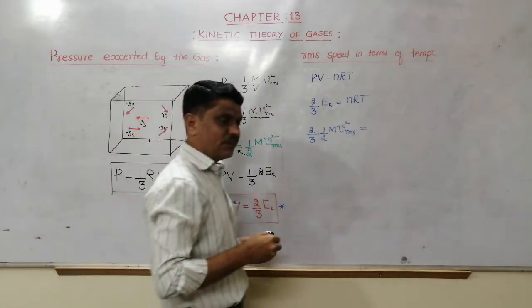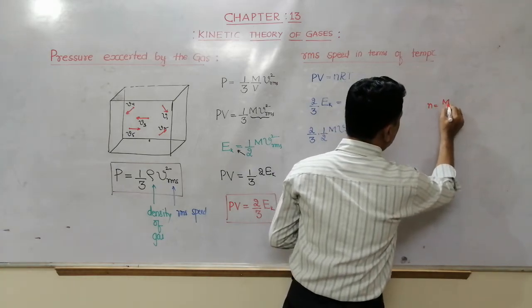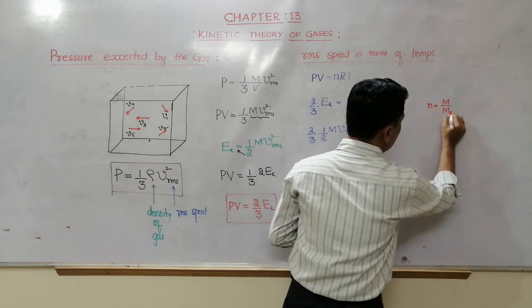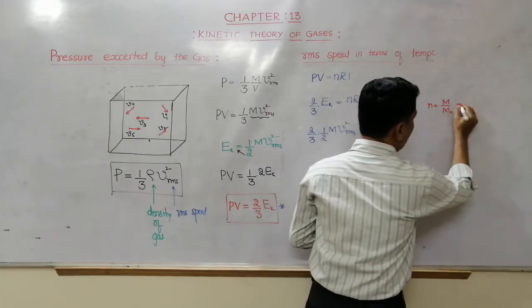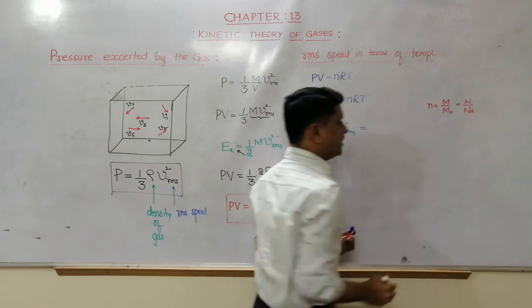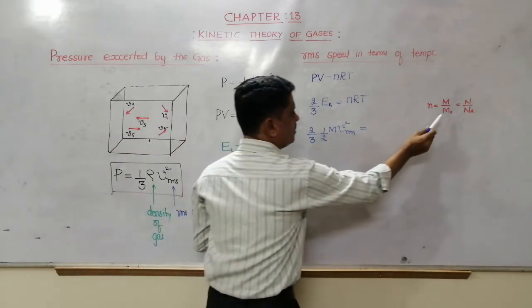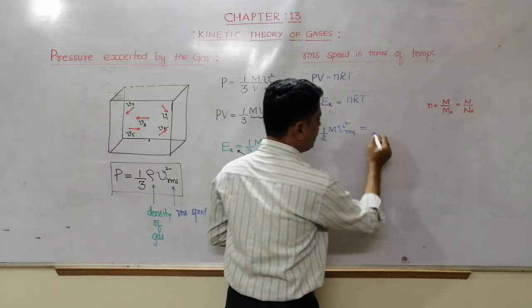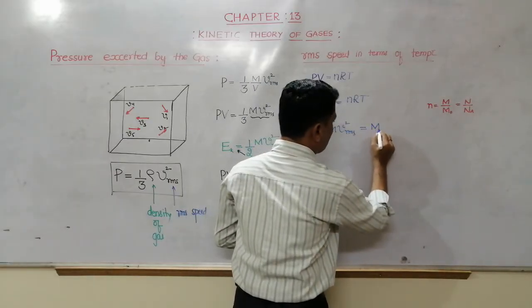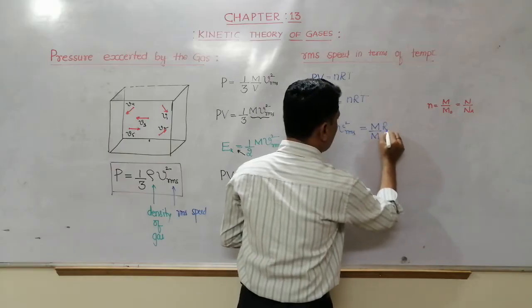In the last hour I told you n can be written as total mass of the gas divided by molecular mass, or total number of atoms divided by Avogadro's number. So today I will write mass divided by molecular mass into RT.